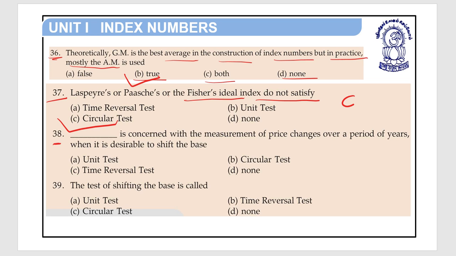Question number 38. Dash is concerned with the measurement of price changes over a period of years when it is desirable to shift the base. Option A unit test, option B circular test, option C time reversal test, and D none. So here circular test is concerned with the measurement of price changes over a period of years when it is desirable to shift the base. So option B is the right answer.